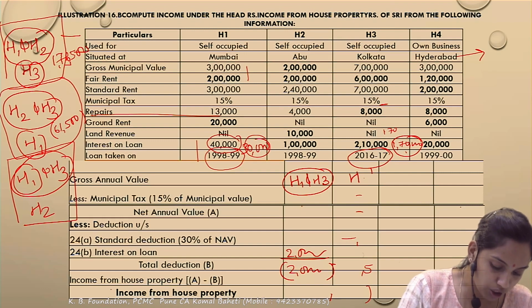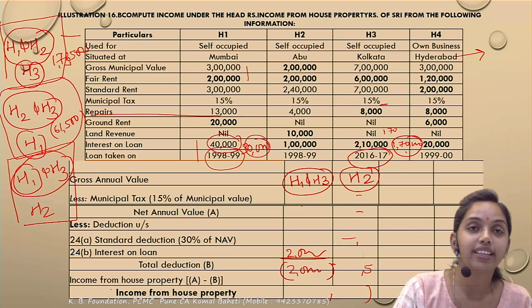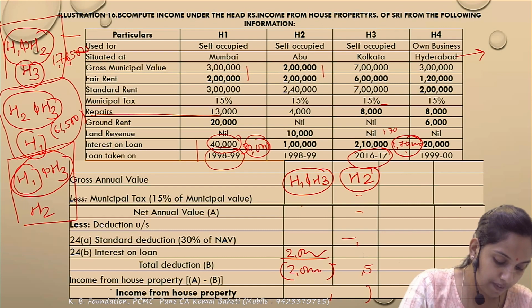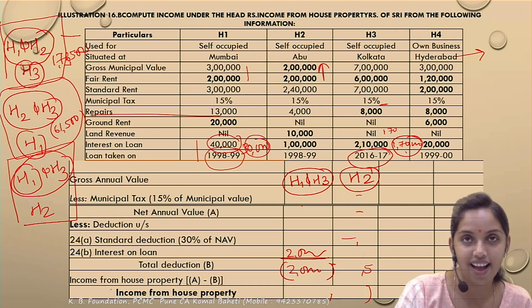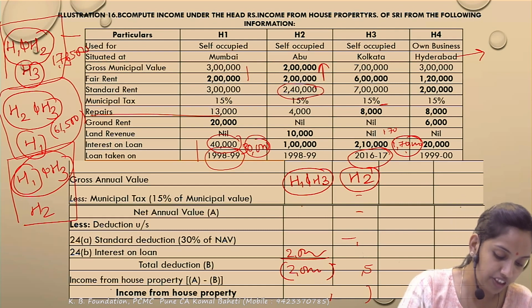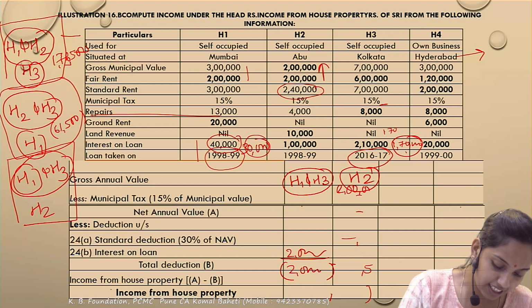Next, house 2 is to be considered as deemed let out. So we'll calculate the GAV. How much is the GAV? The municipal value is to be compared with the fair rent, whichever is higher, and that is to be compared with the standard rent, whichever is lower. The reasonable expected rent would become 2 lakh. The 2 lakh is considered as the GAV.